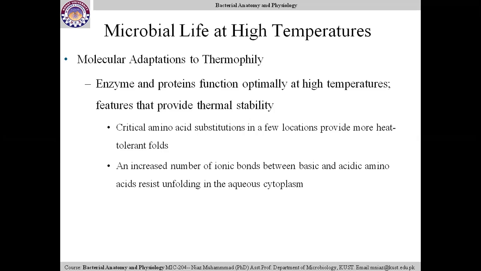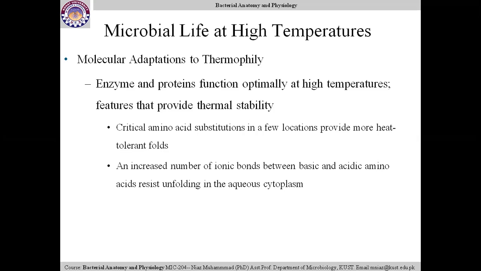An increased number of ionic bonds between basic and acidic amino acids. This is the second adaptation. An increased number of ionic bonds between basic and acidic amino acids resist unfolding in the aqueous cytoplasm.